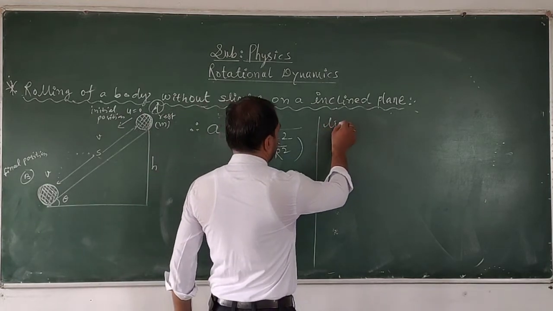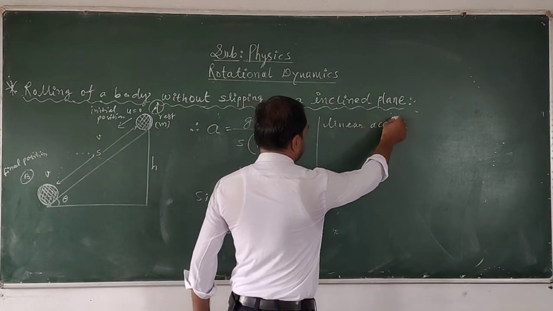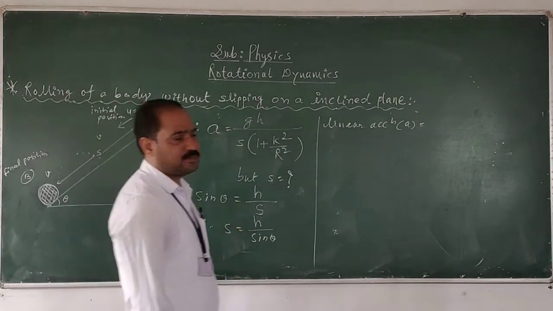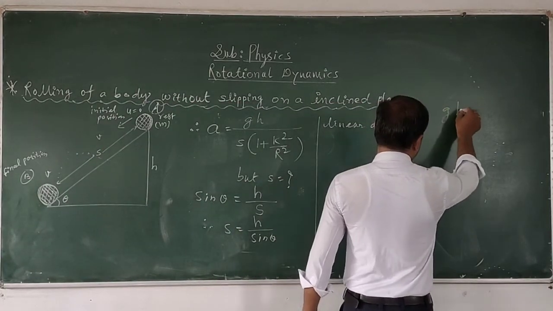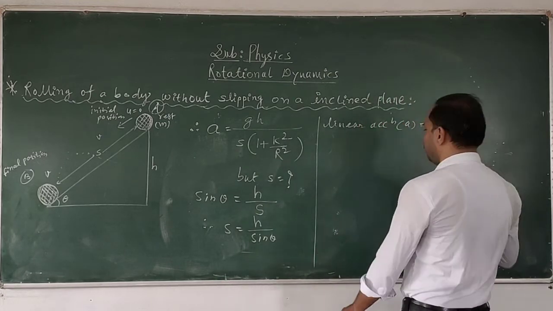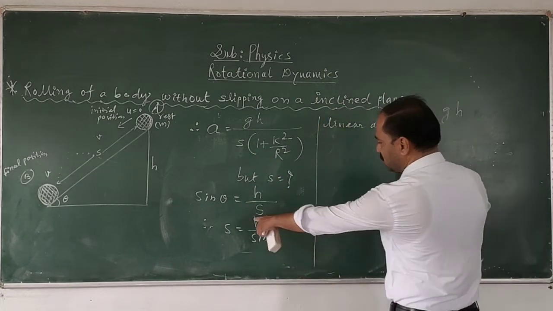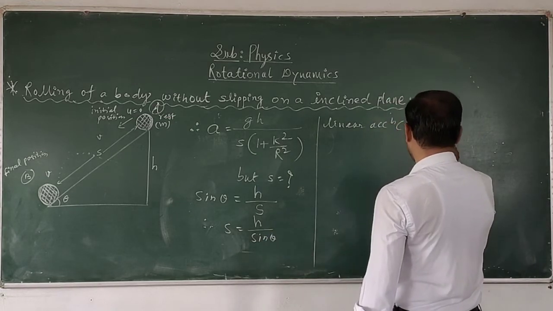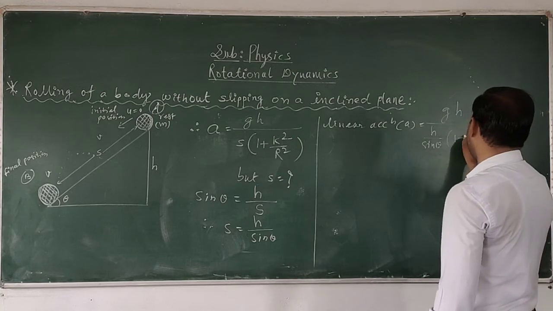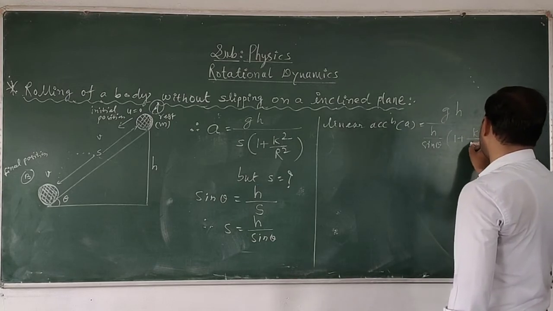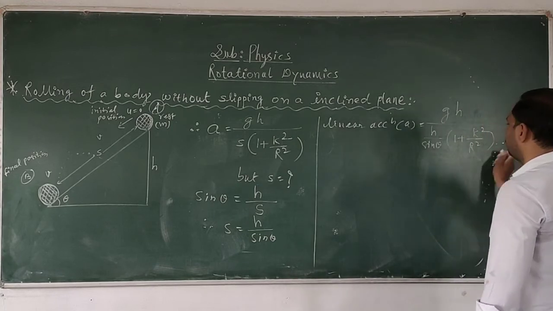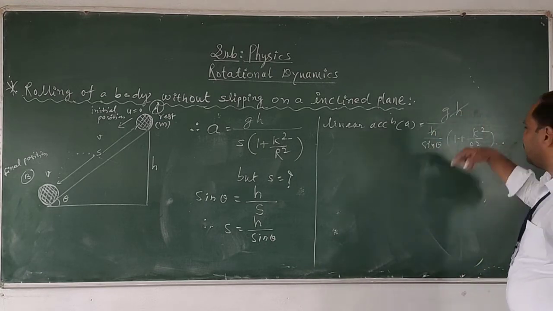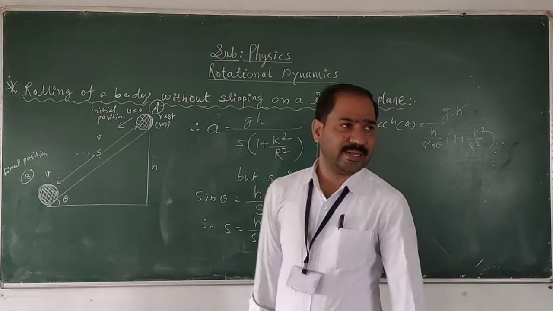acceleration, linear acceleration, that is small a is equal to what value? g, the acceleration due to gravity, upon s. The value of s is h upon sin theta, into 1 plus k square upon r square. What about this h? H will get cancelled, and sin theta will go in the numerator.